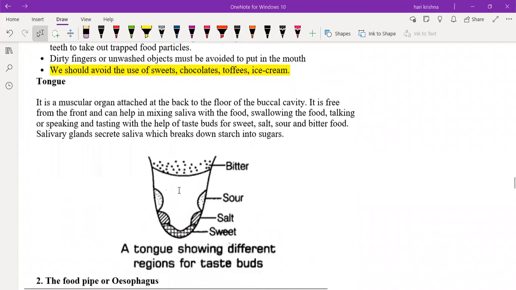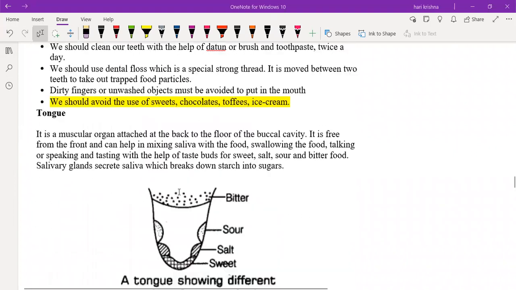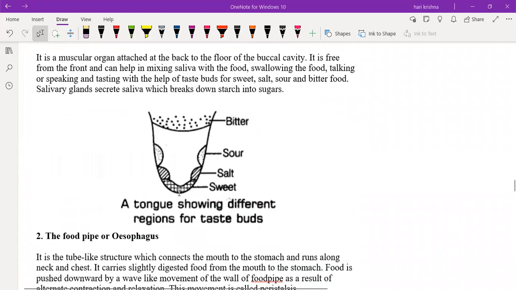So the next one is the tongue, which is also present in the buccal cavity. So what is the tongue? Anyone?